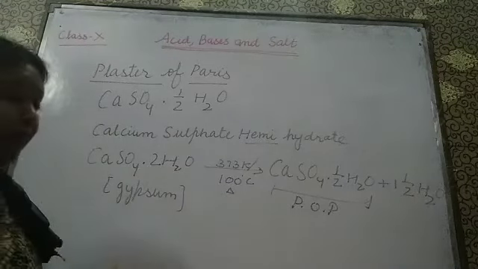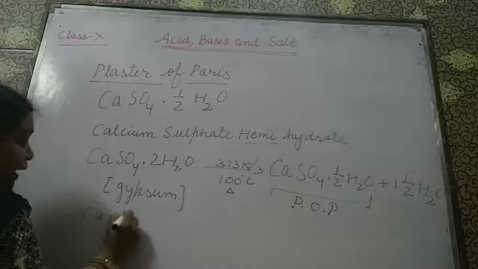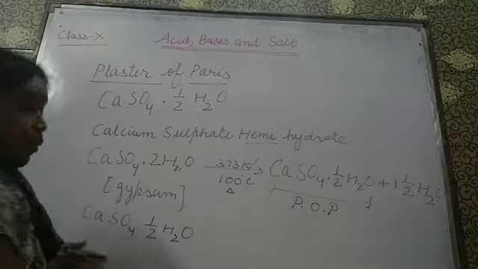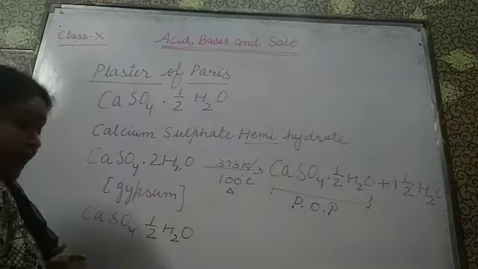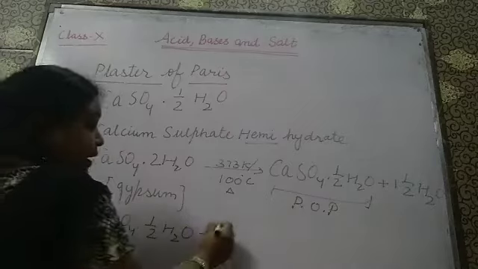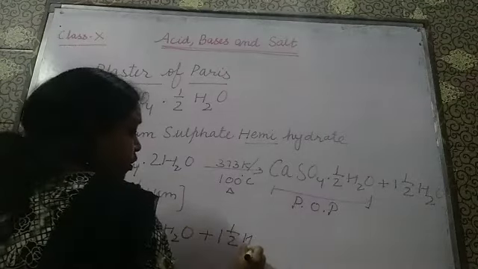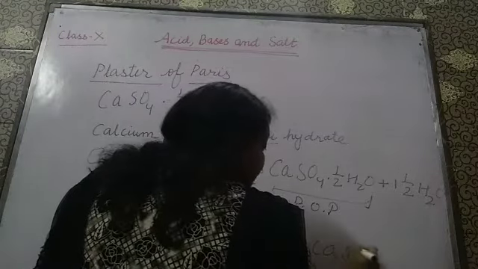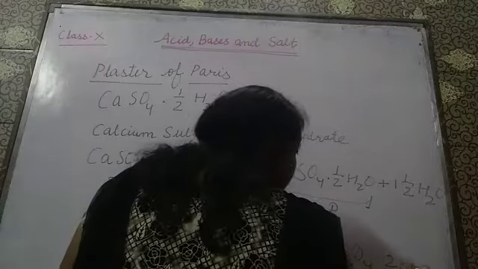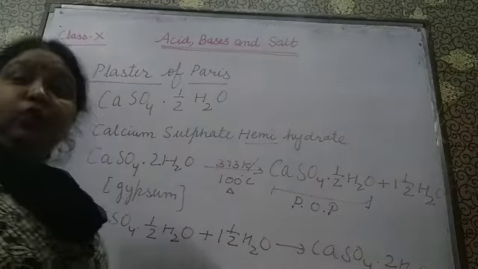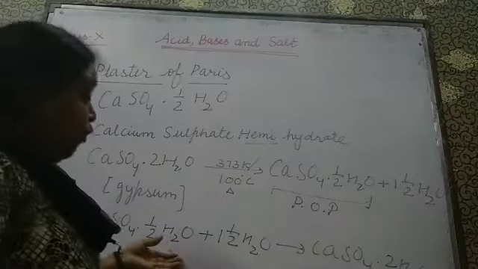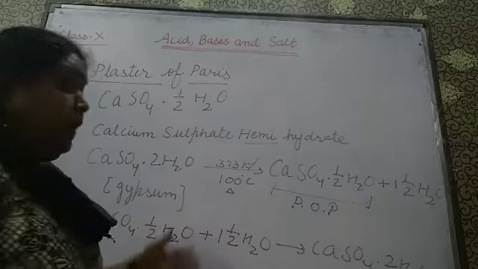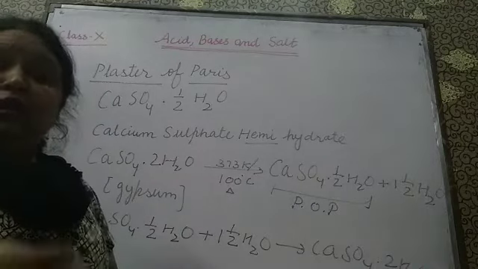I will write here and explain to you why we should always keep POP in a moisture proof or airtight container. Why? It will absorb the half water molecule from the atmosphere, and again it will form gypsum from which it was evolved, isn't it? And it will become a hard surface and you cannot use it further. So to avoid the absorption of moisture from the atmosphere, we are keeping it in a moisture proof container, okay, or